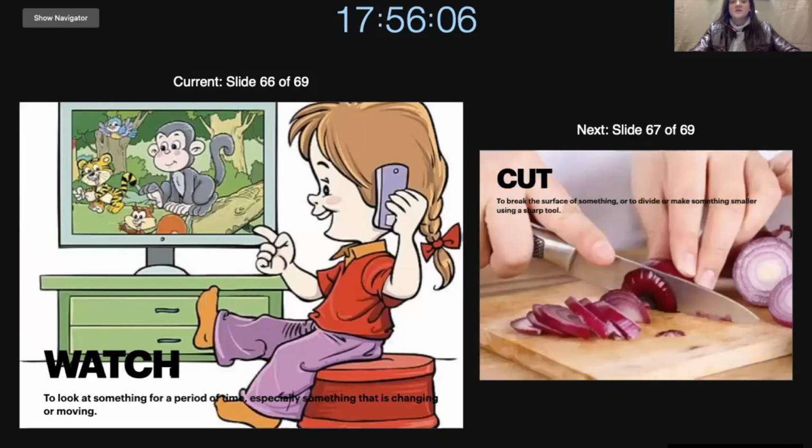To watch is to look at something for a period of time, especially something that is changing or moving. If you are watching me on the video, you can see me moving, you can hear me talking, and you can see the pictures on the screen. So you are watching me on your device.